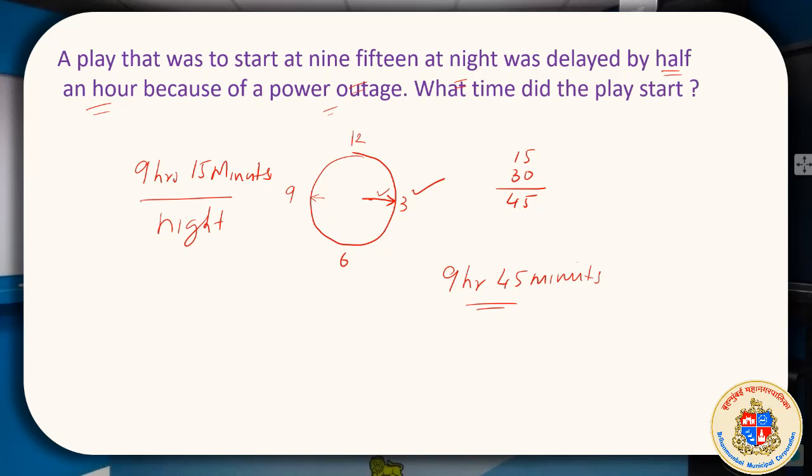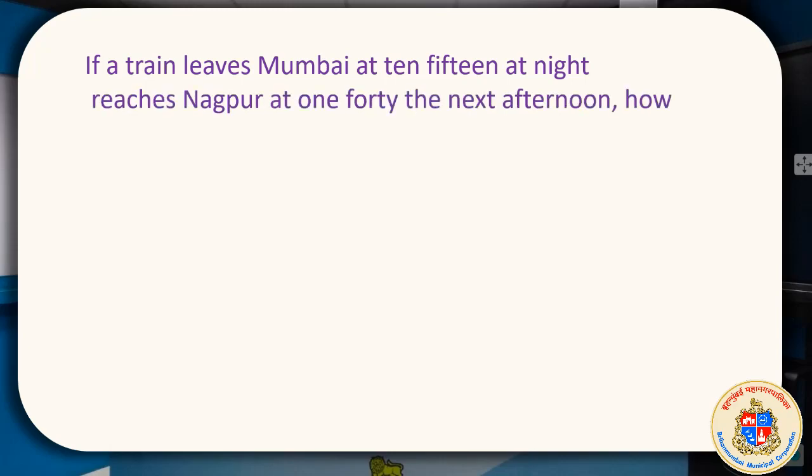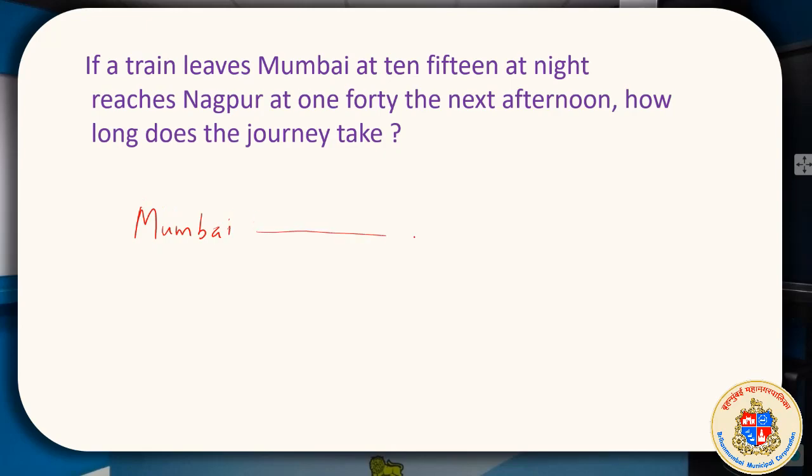Okay, these all are polishing your awareness about time and reading time that you learned last year. If a train leaves Mumbai at 10:15 at night, reaches Nagpur at 4:30 next afternoon, how long does the journey take? Leaving Mumbai to Nagpur.